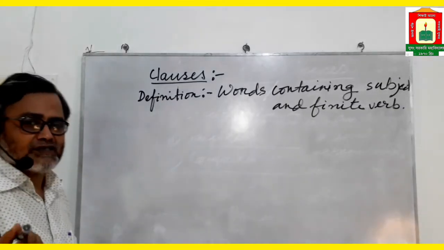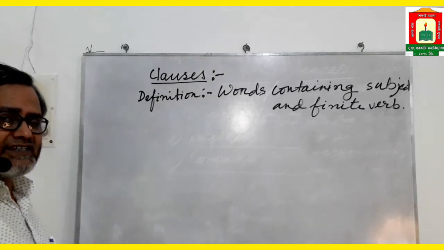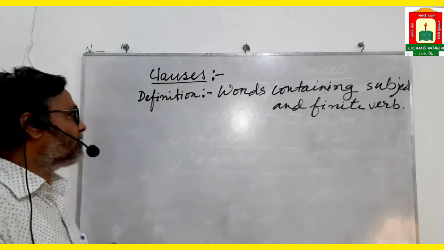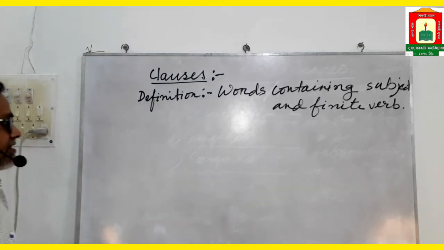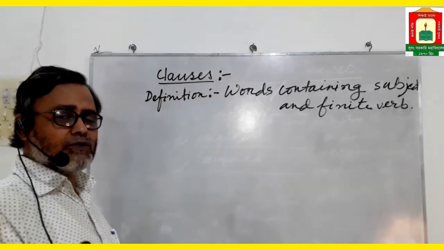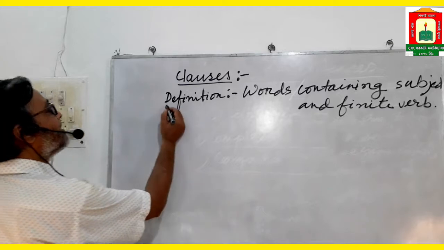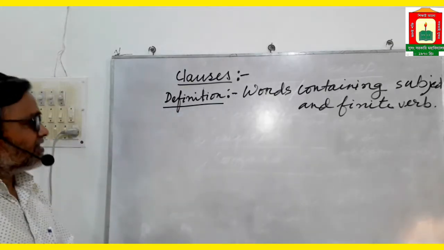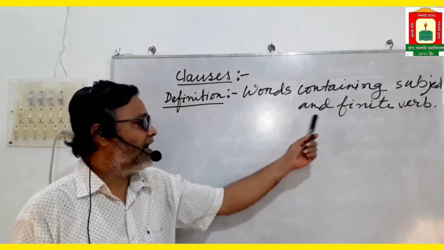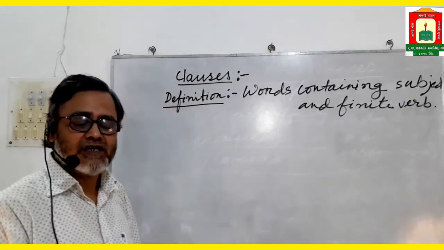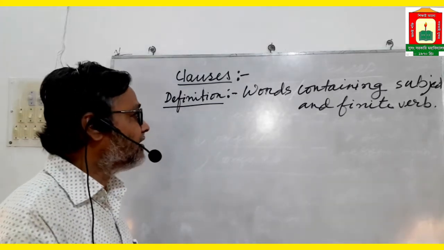I said clauses because which sentences are simple or complex or compound depends on the characteristics and use of clauses. Now you have to know what a clause is. Definition: clauses are the words which contain at least a subject and a finite verb. Finite verb means verbs according to tense, number and person.